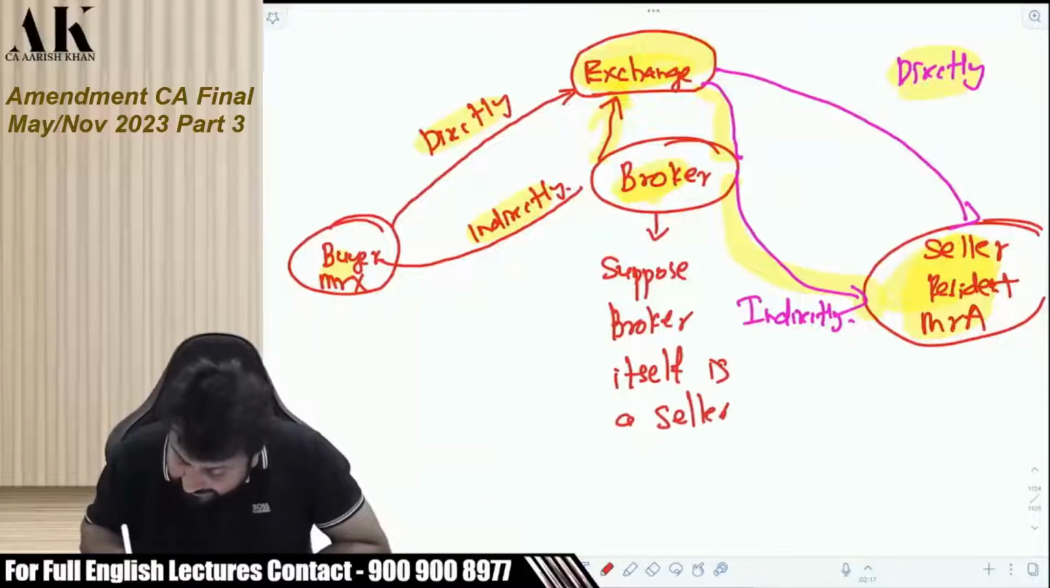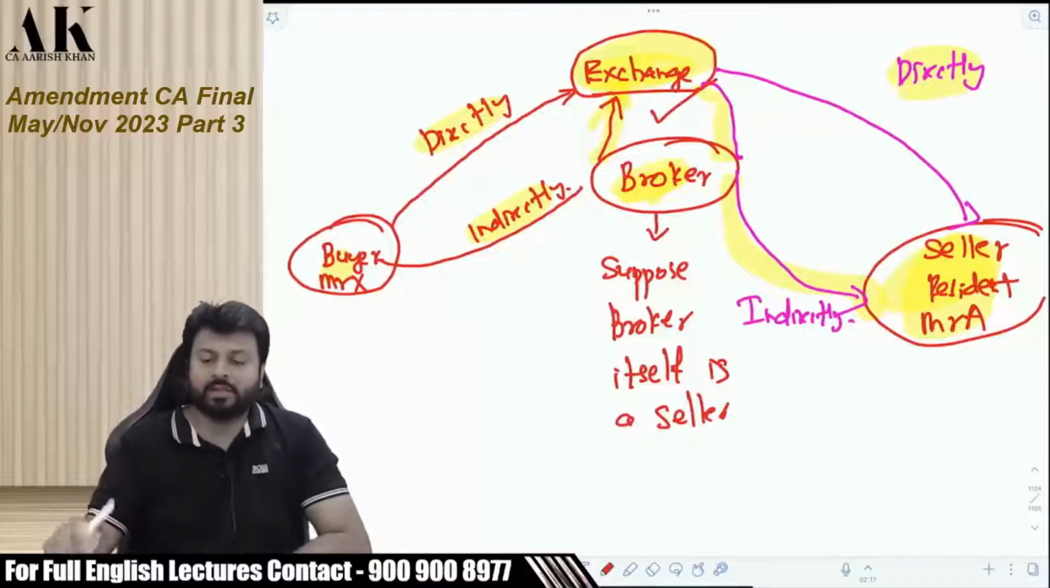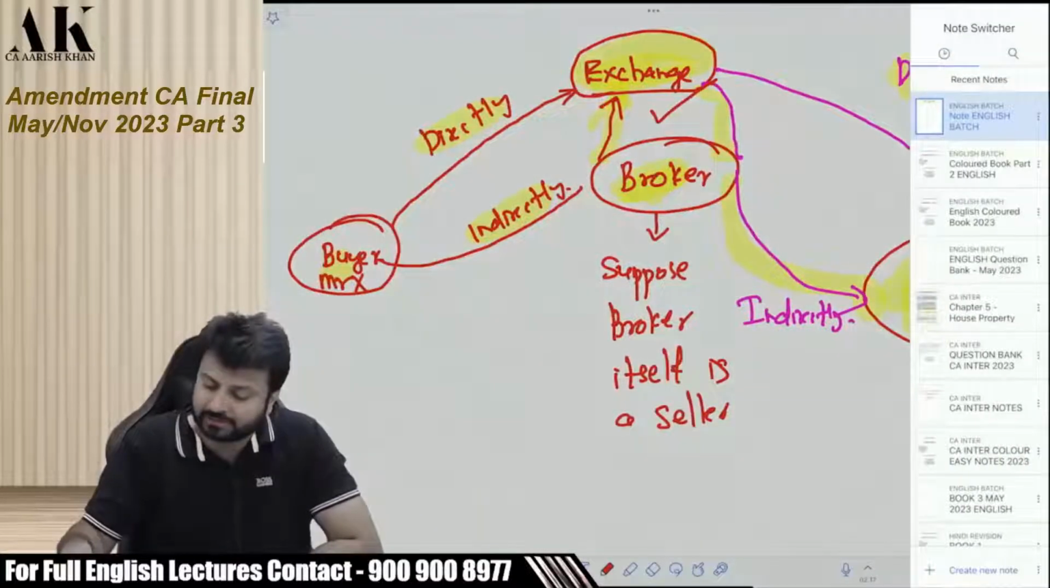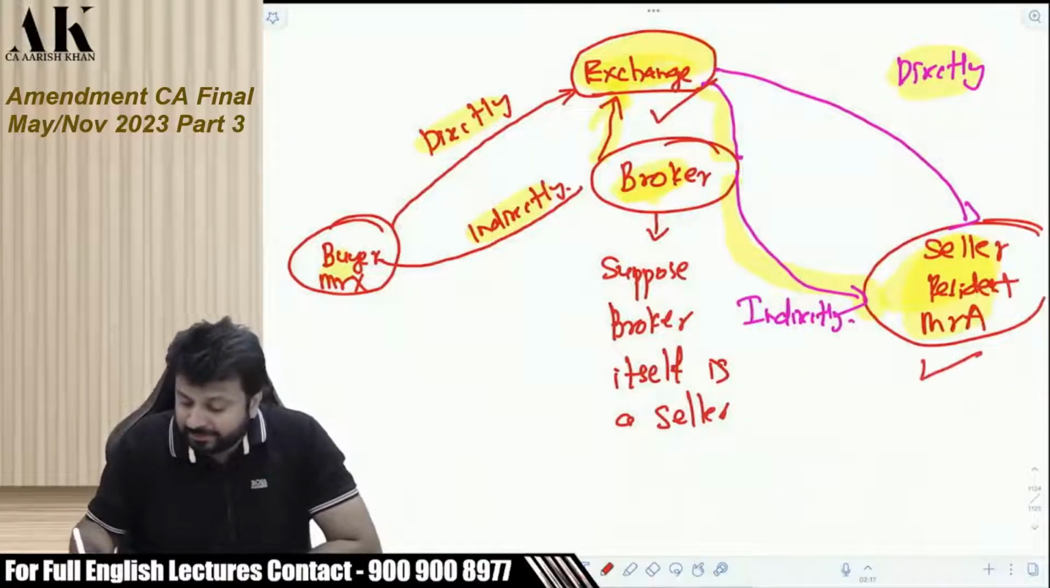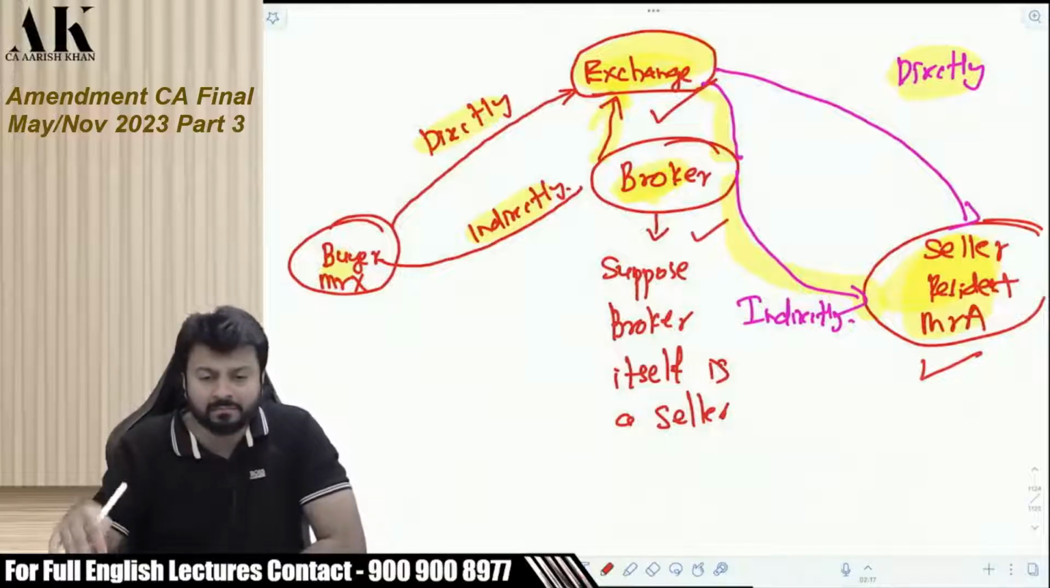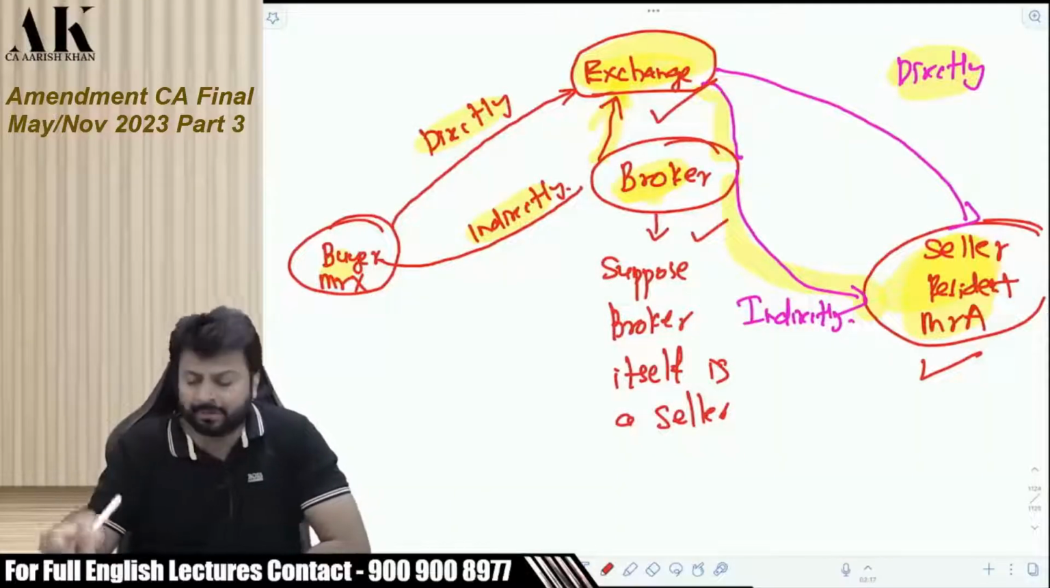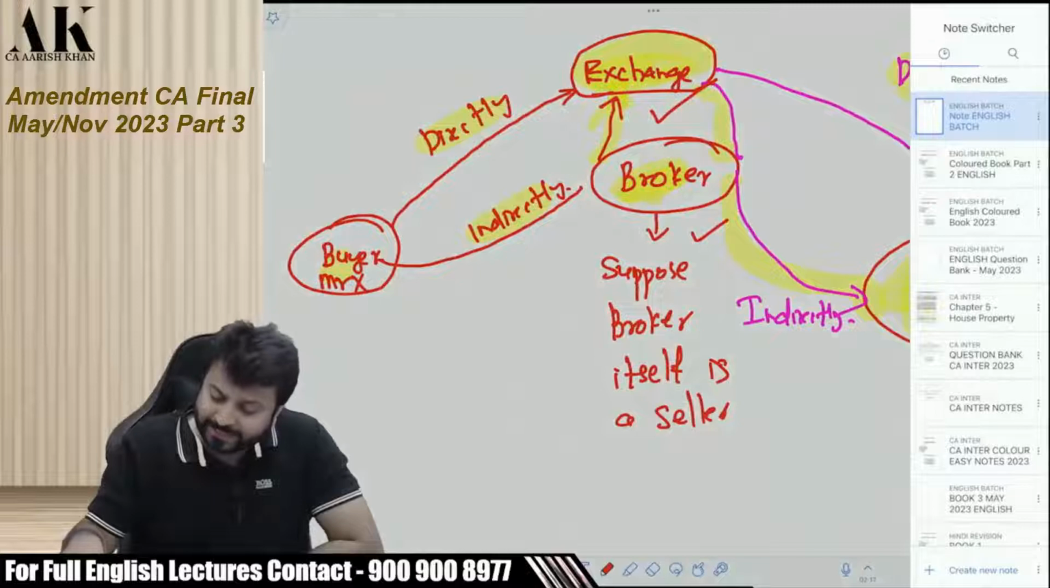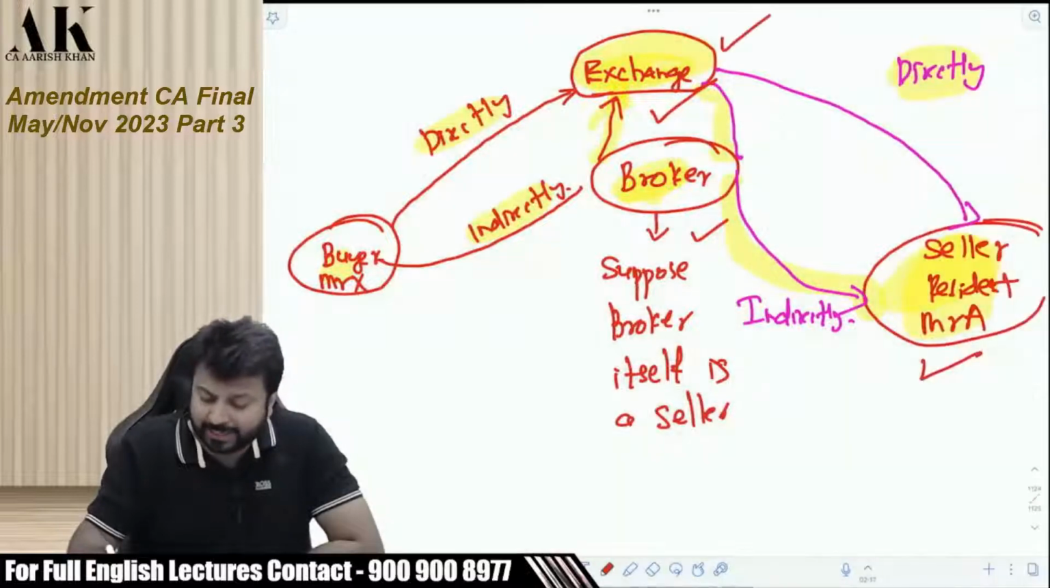Then also, who will deduct TDS? The exchange. The primary responsibility is on the exchange. Now the seller can be a third person, the seller can be the broker itself, right? The broker itself has sold to the buyer. So in either case, the TDS obligation is on the exchange.